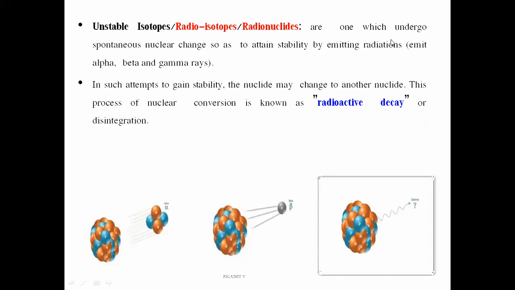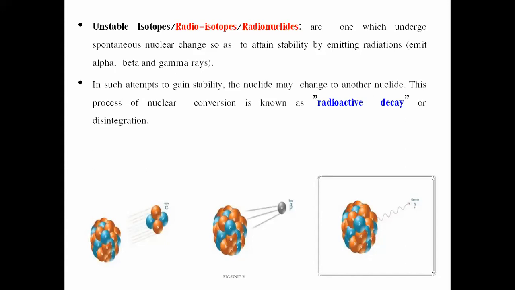Now, these radioactive isotopes are ones which undergo a spontaneous nuclear change so as to attain stability by emitting radiations. If any compound or element emits types of radiations, alpha, beta or gamma radiation, any type of radiation, it is a spontaneous process by a nuclear change.